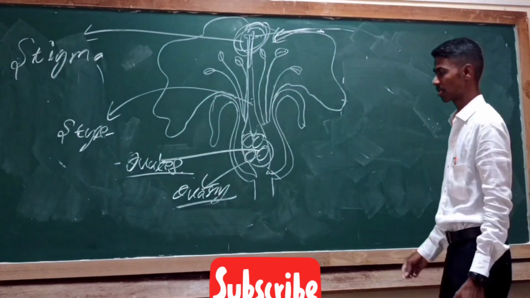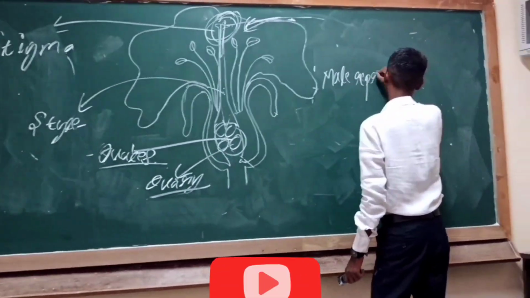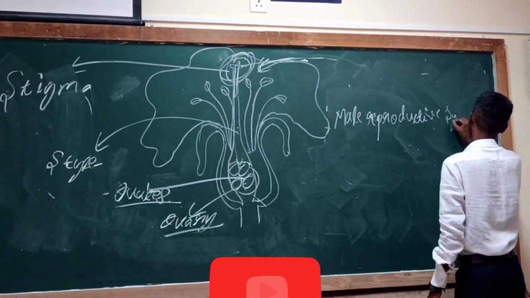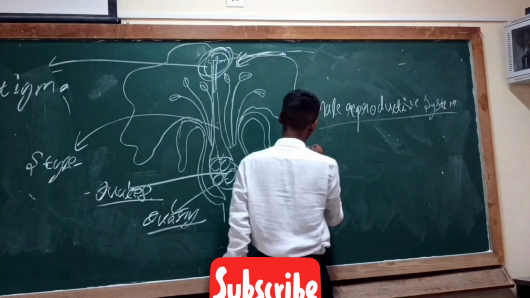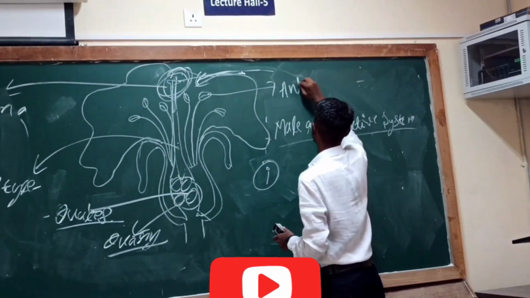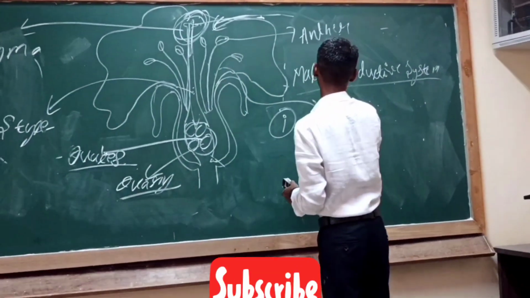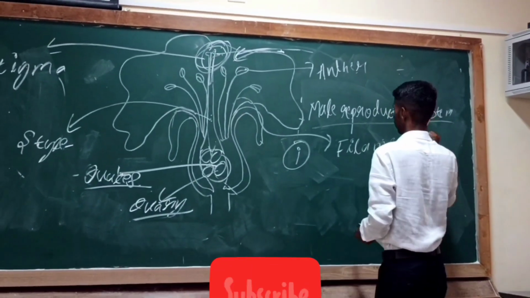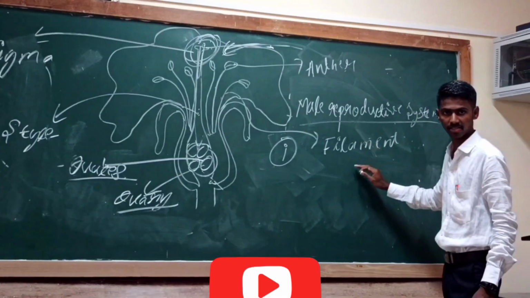About the male reproductive system. As I said earlier, it consists of anther and this is the filament. Now, as I said earlier, anther and filament together are called stamen.